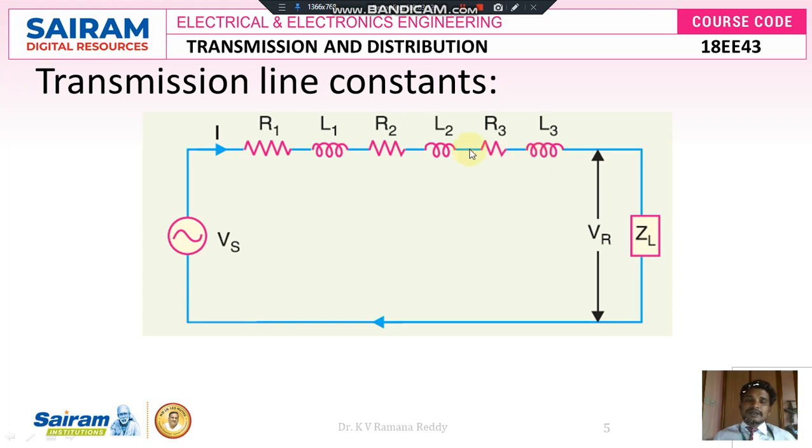Here the transmission line constants are R1, L1, R2, L2, R3, L3. All these elements are distributed throughout the given length of the transmission line, and there is a capacitance which exists between the two conductors, either line to line or line to neutral. The capacitance exists per unit centimeter of the given conductor which is connected between two successive poles, or the transmission line which is connected between the sending end location and the receiving end location.